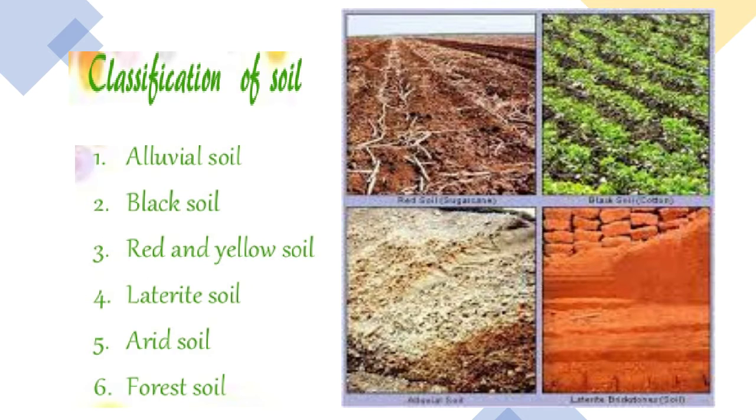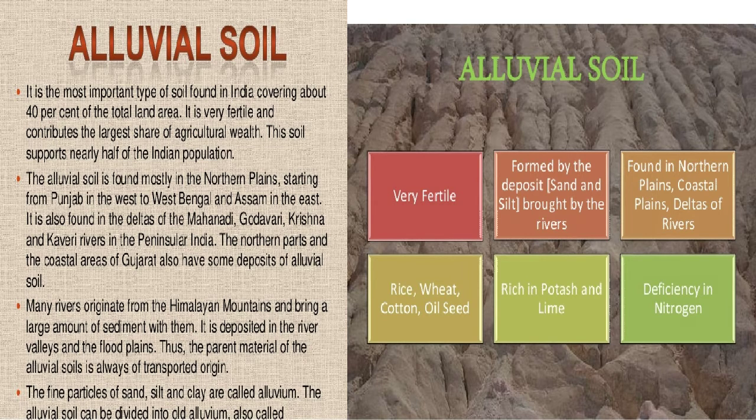Alluvial soil. Alluvial soil is mainly formed by the deposition work of the river, and that is why it is also called riverine soil. It is very fertile for growing rice, wheat, cotton and oil seeds. It is formed by the deposit of sand and silt brought by the rivers.